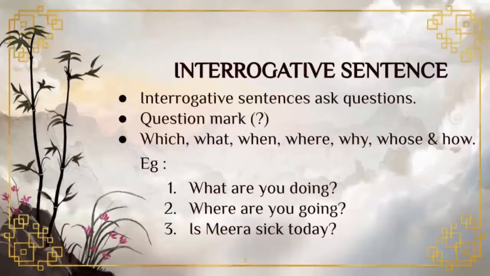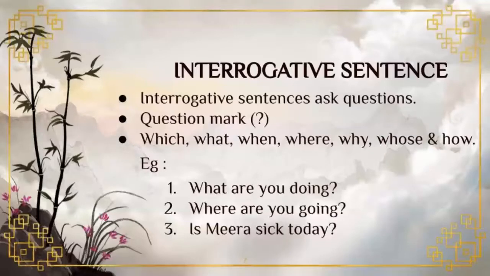For example, what is your name? Where are you going? What are you doing? These are examples of interrogative sentences. Let's move to the second point, question mark. At the end of the statement, we put a question mark. In an assertive sentence, we put a full stop. In an interrogative sentence, at the end of the statement, we have to put a question mark.